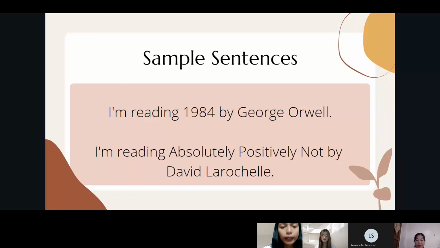The use of the preposition "by" in these two sentences is to show that someone has made something or someone has written something. Do you understand, guys, people? Yes, ma'am. Next slide, please.